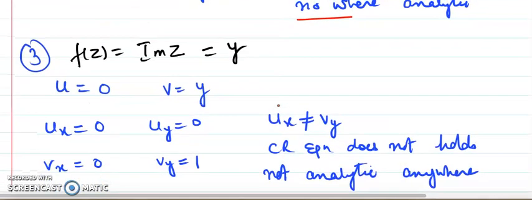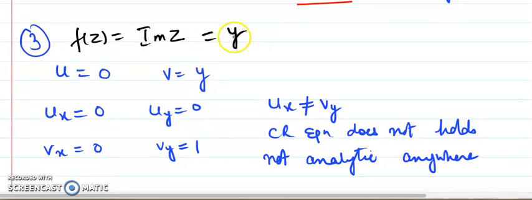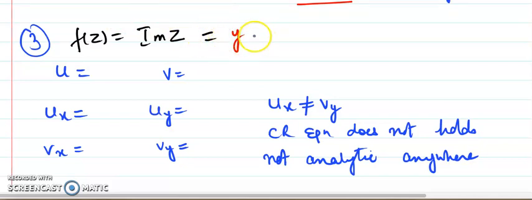Then we can think along the same line for the imaginary part of z, which is y. There is some error, let me rectify it. Here it is y, because again I have 0 times iota. So u is equal to y and v is equal to 0. ux is 0, uy is 1, vx is 0, and vy is again 0.